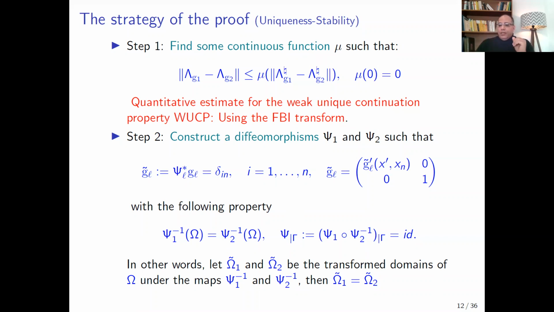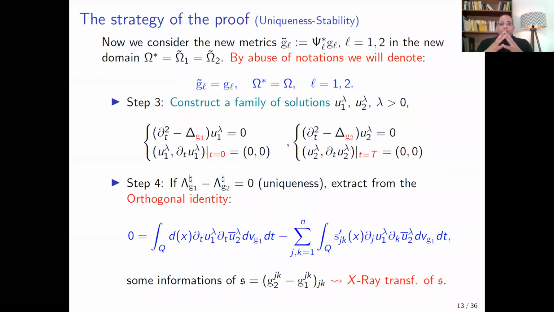Now we use new notations. So we will denote by g the transformed or pulled back metric g, and the transformed domain omega star by omega also. So by abuse of notation, we will keep the same notation.